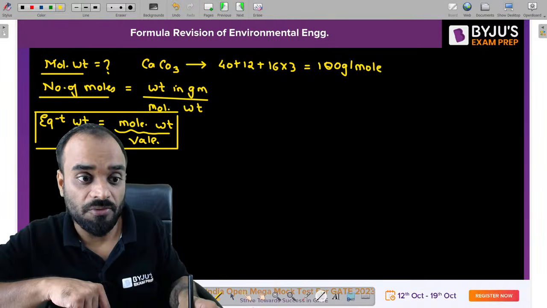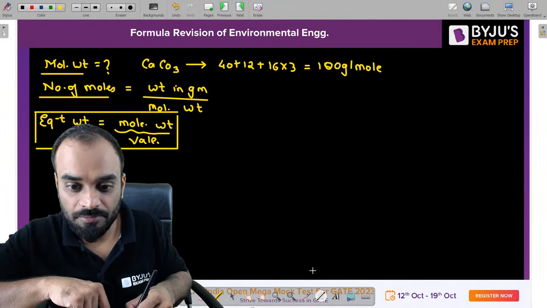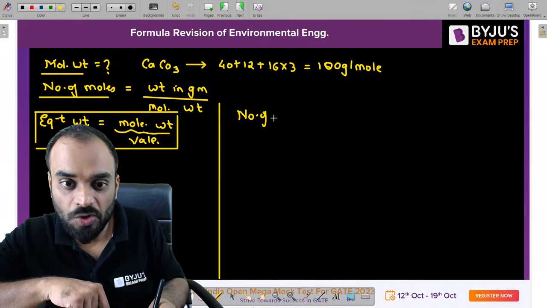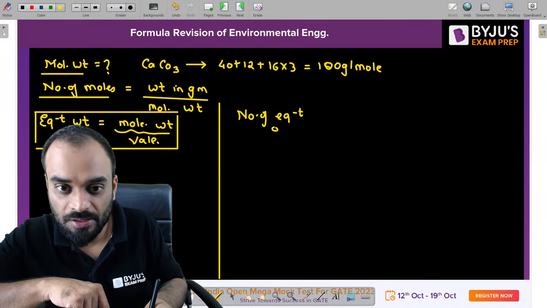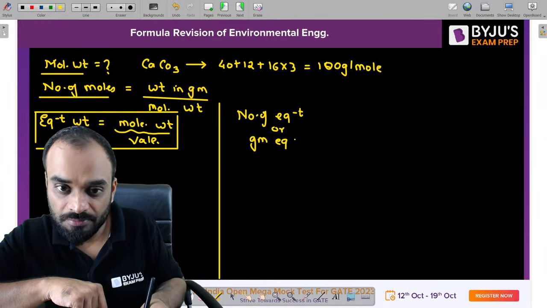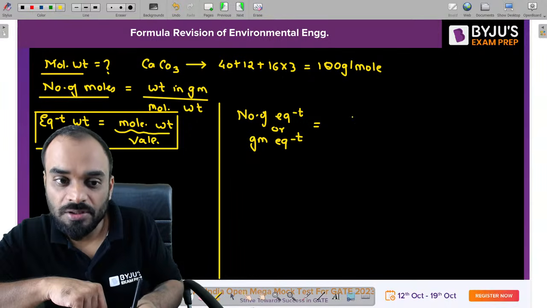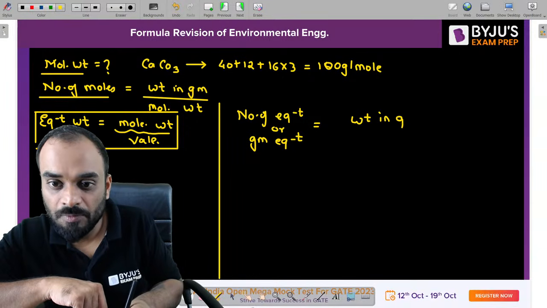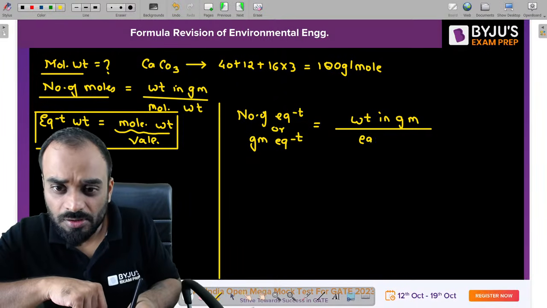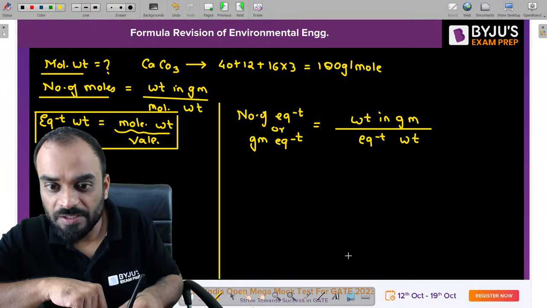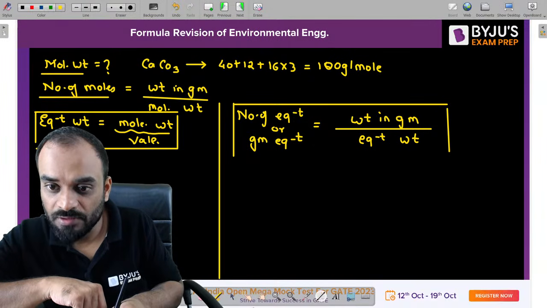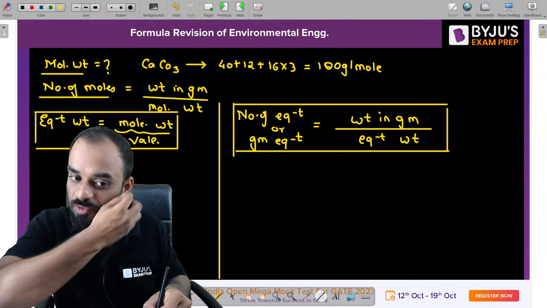Next one is number of equivalent. How can we calculate number of equivalent? Number of equivalent, also known as gram equivalent, is weight in gram upon equivalent weight. That is basically number of equivalent or gram equivalent. Clear? Very nice, Santu. Okay, let's move to the next one.